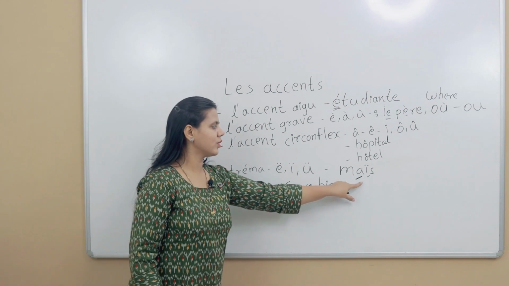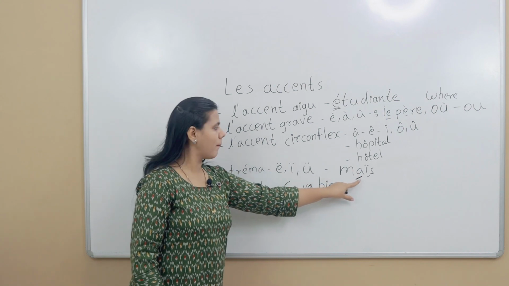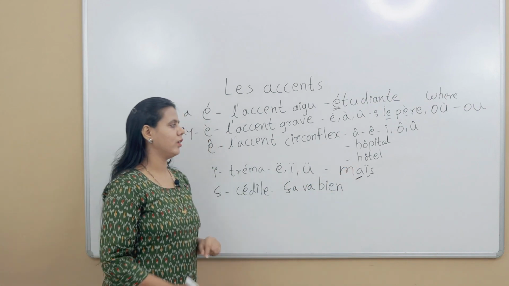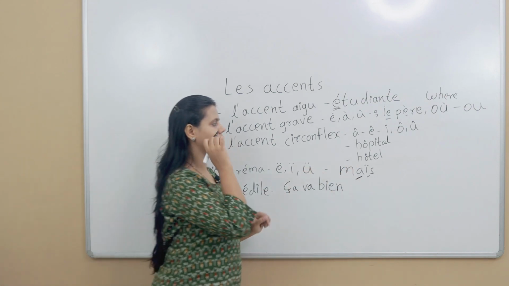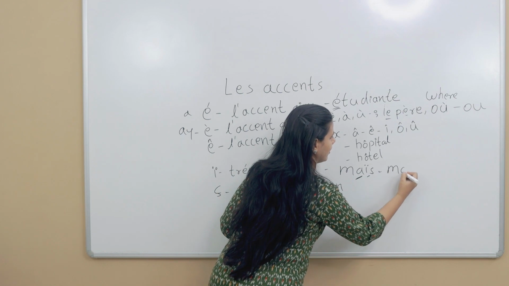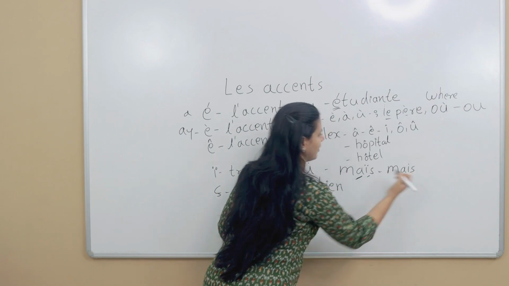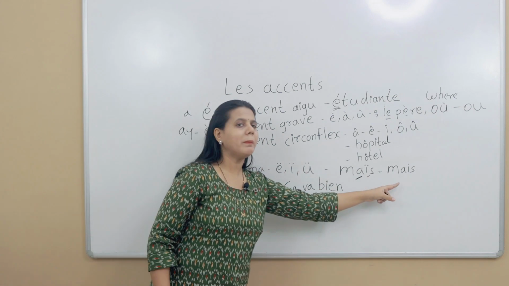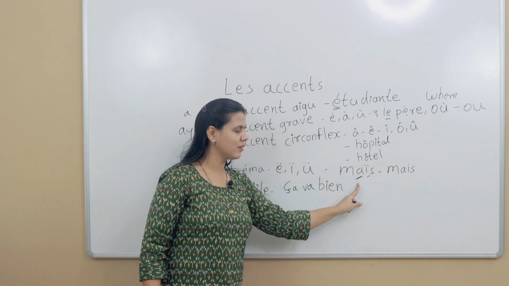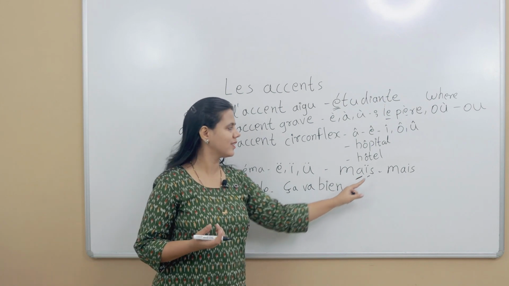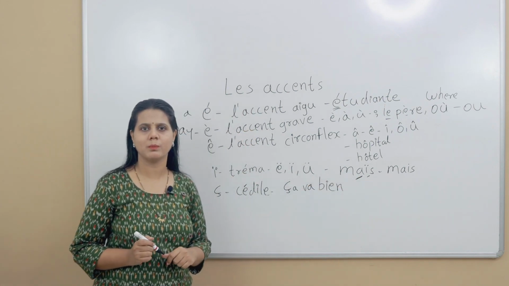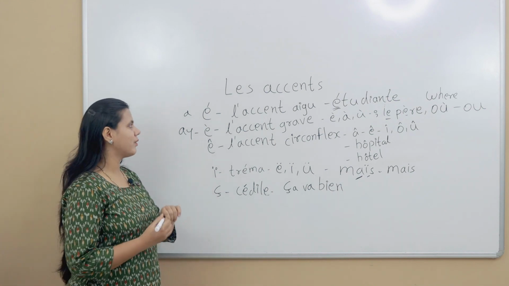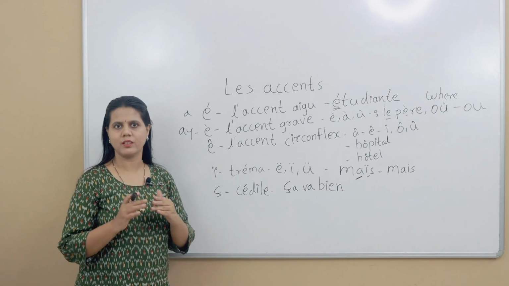The pronunciation is maïs. But if you forget to put this accent, what happens? There is no accent, and the meaning has changed: mais. Maïs means corn. Mais means but. So be careful while writing French. That's why accents are very important in French.